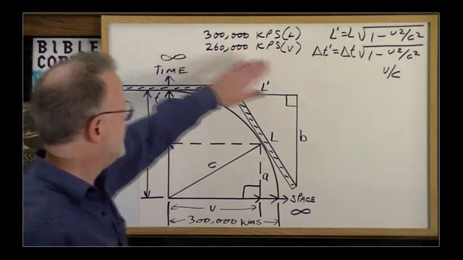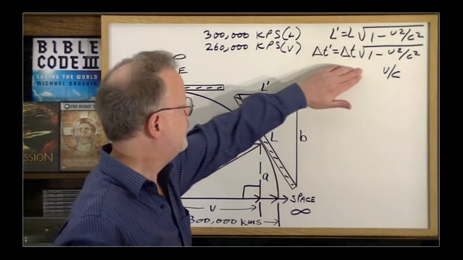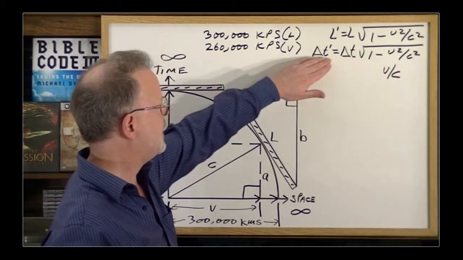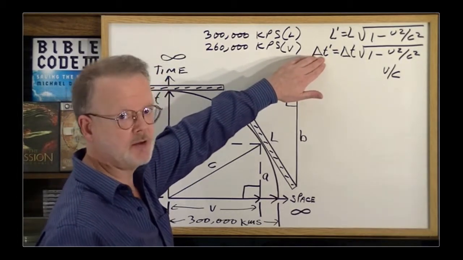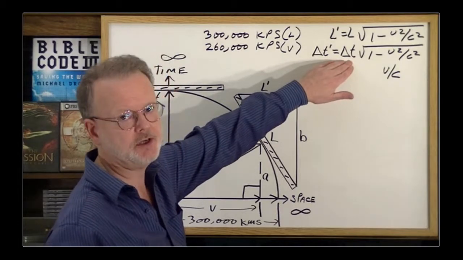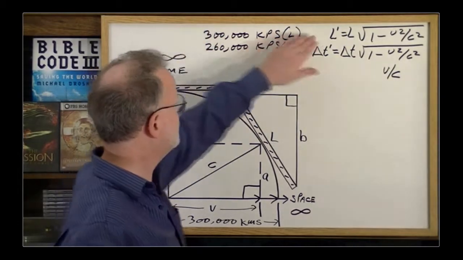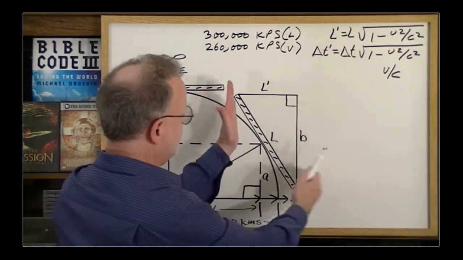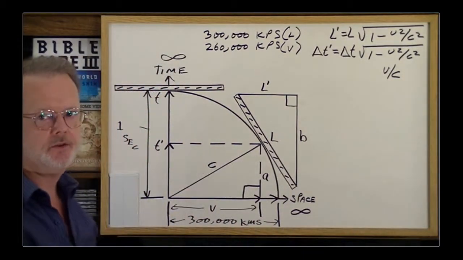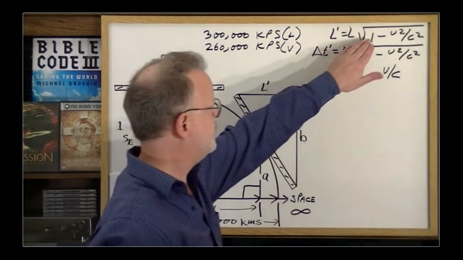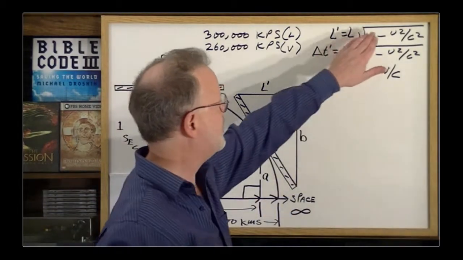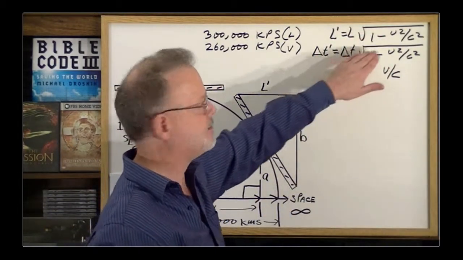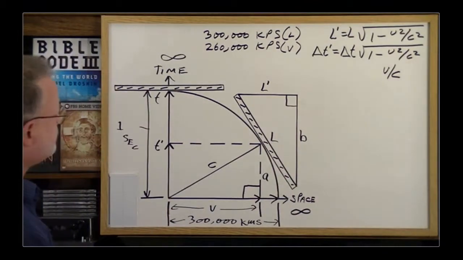If you put these numbers into this equation, you'll find that time is ticking at half speed. So delta t prime, that time period, would be half of delta t. And if you put those numbers into the first equation, you find that it actually does contract to half length. Because when you do this equation here, you find it turns out to be 0.5. So L times 0.5, or delta t times 0.5.